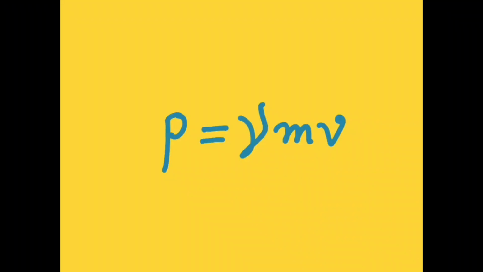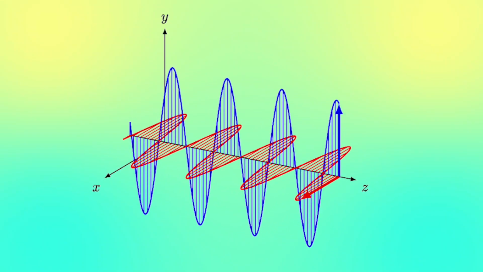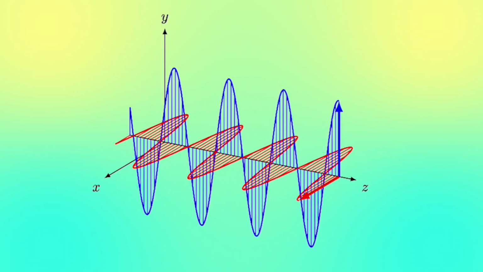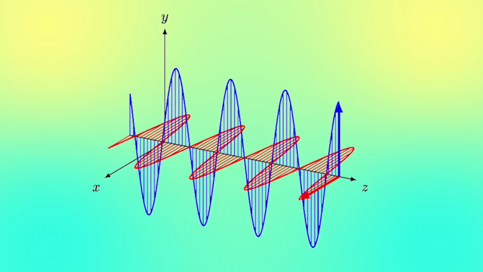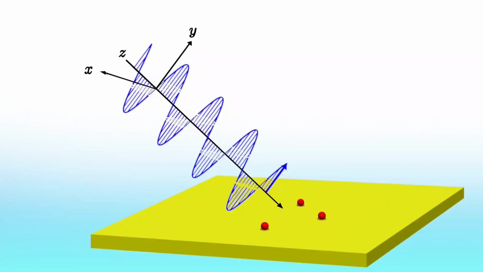But even this equation, P equals gamma mv, also says that if mass is 0, then momentum is also 0. So what's happening for light? Let's again remember high school physics. Light is an electromagnetic wave. An electromagnetic wave consists of an electric field and magnetic field perpendicular to each other. Suppose a light wave propagates in the z direction. Its electric field oscillates along the y-axis and magnetic field oscillates along the x-axis.